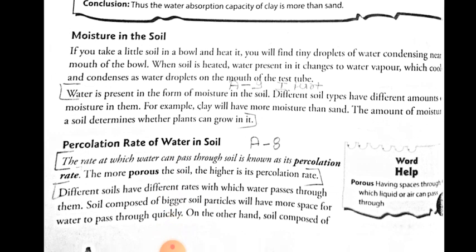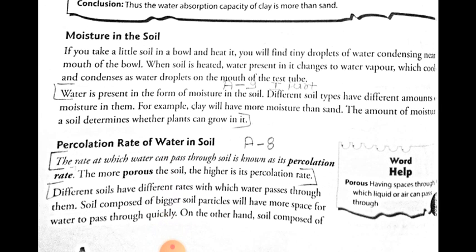Next, the third property is the percolation rate of water in soil. We have already discussed what percolation is. Percolation is a property of soil through which water flows in the soil. The rate at which water can pass through the soil is known as its percolation rate.